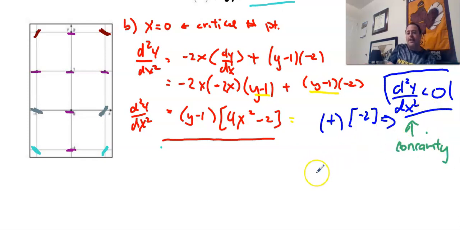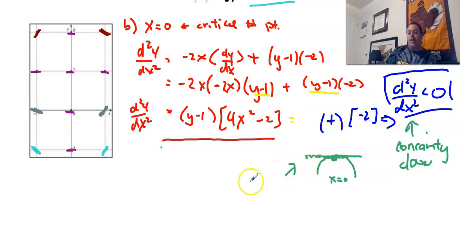So when my second derivative is negative, I'm going to be what? I'm going to be concave down, right? Concave down. And if I know I have a point here, remember that at x equals 0, I know that I have a tangent line. The slope of my tangent line is 0 because it's a critical value. Therefore, I know that there has to be a relative maximum at x equals 0. Okay?